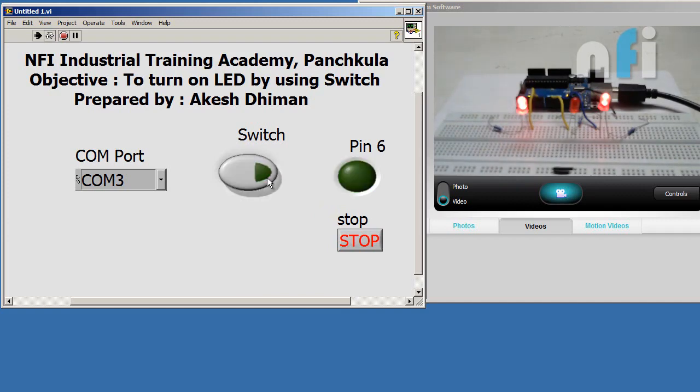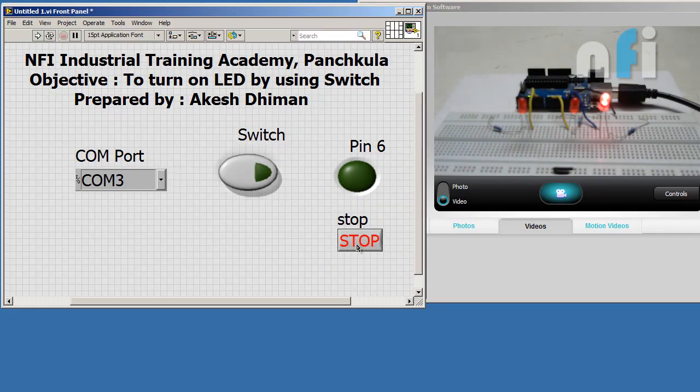Now let's do the same exercise by using push button. First of all, disconnect your Arduino. Stop the while loop. Now let's do our next exercise.